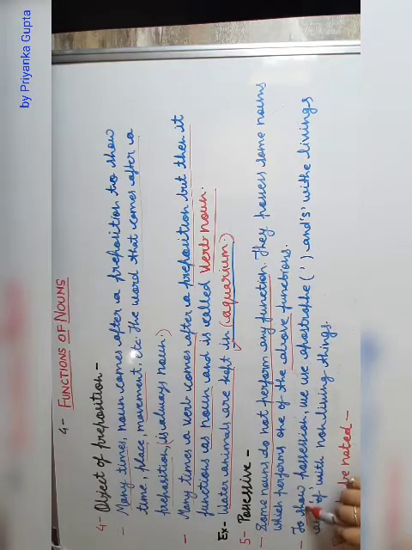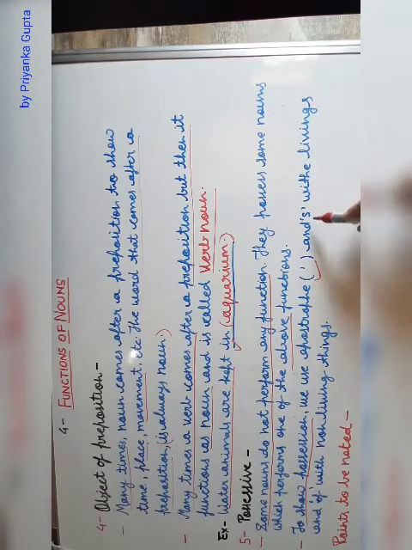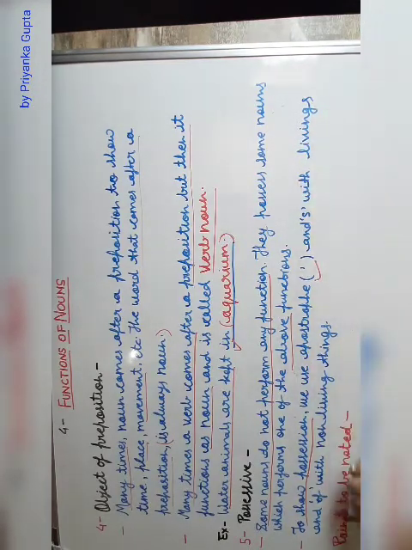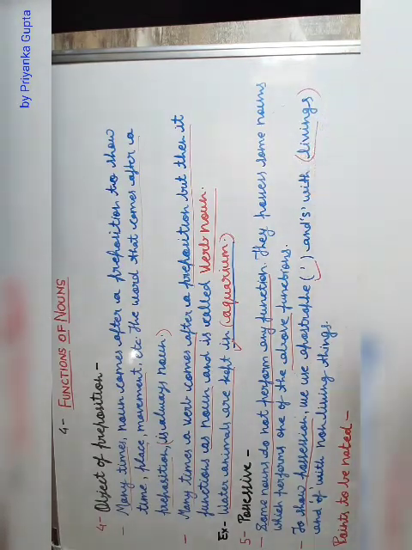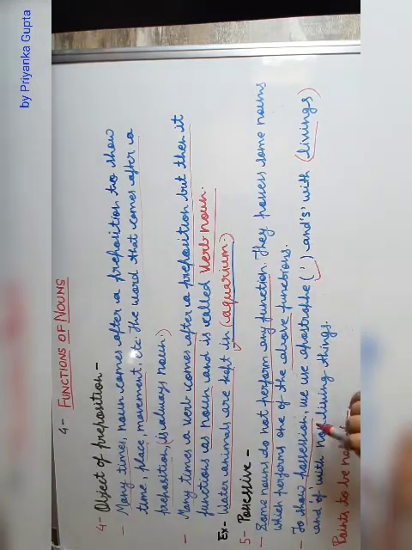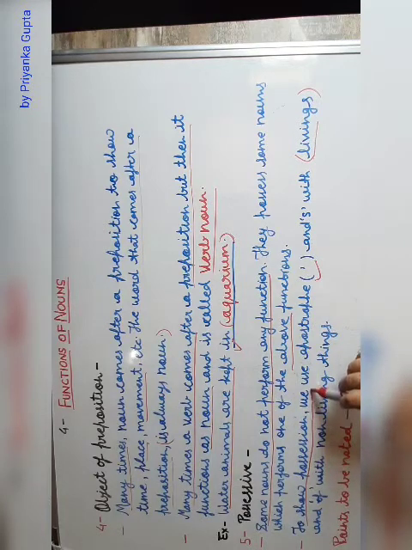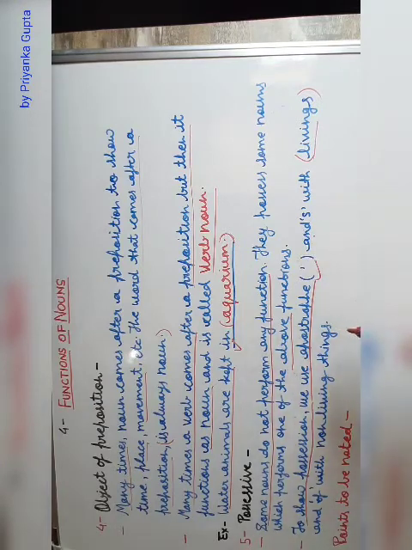Look here, to show possession we use an apostrophe, this is an apostrophe mark, and s with living beings. Clear? And 'of' with non-living things. Whenever we are showing any possession with a noun, this time we will use apostrophe and s with living beings. But in the case of any non-living things, we will use 'of'.